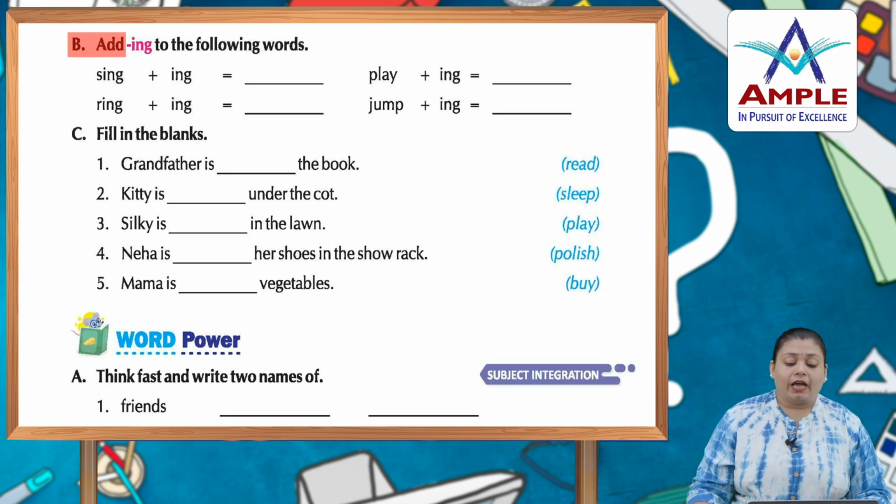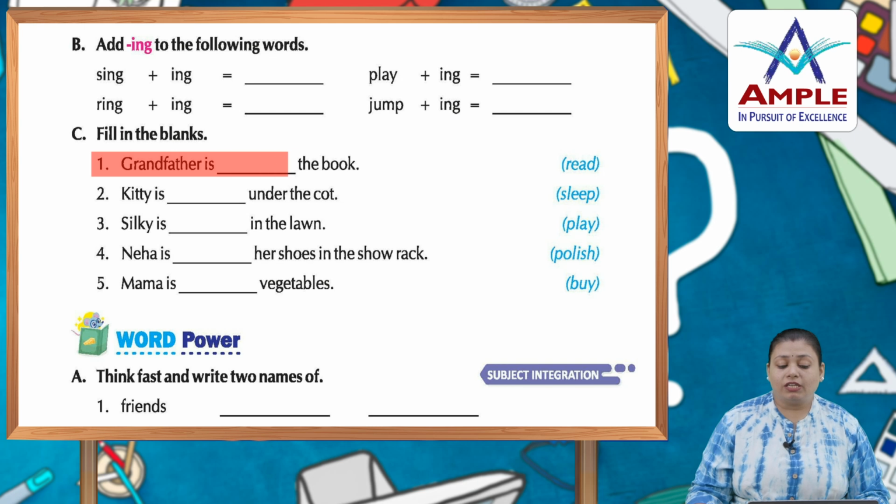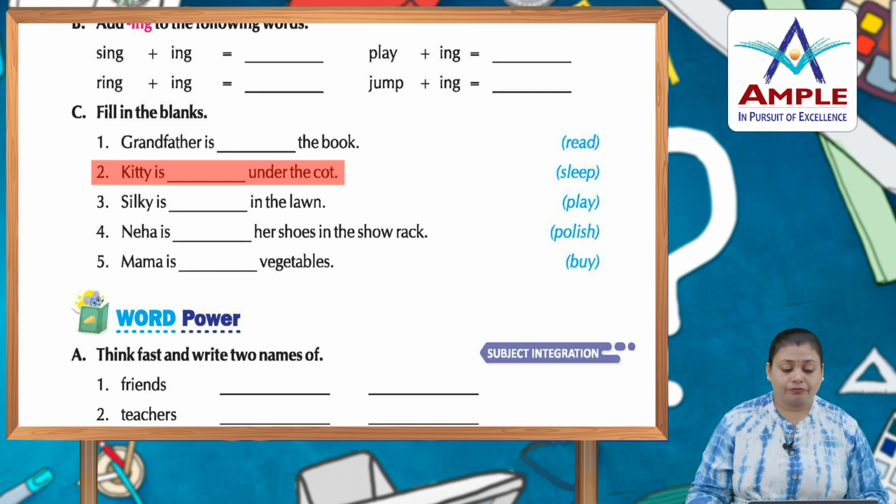Now B, add ing to the following words. Sing, ing, singing. Ring, ing, ringing. Play, ing, playing. Jump, ing, jumping. Okay, now C, fill in the blanks. Grandfather is reading the book. Kitty is sleeping under the cot. You have to write down these words with ing, by adding ing to them.